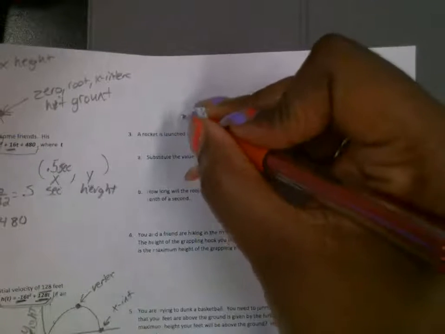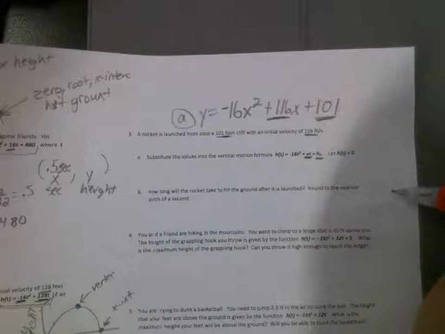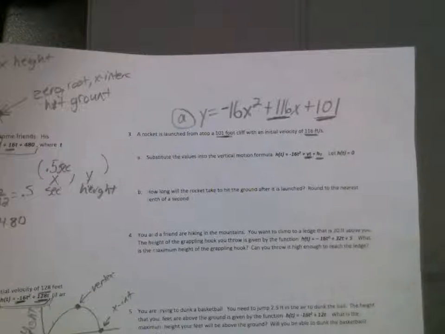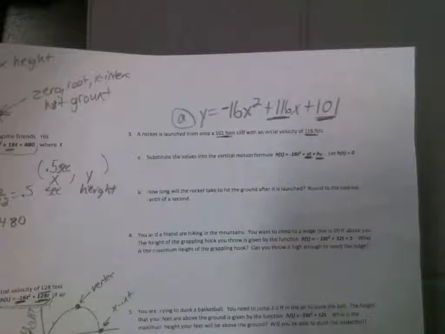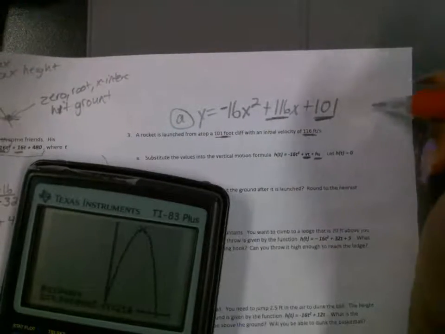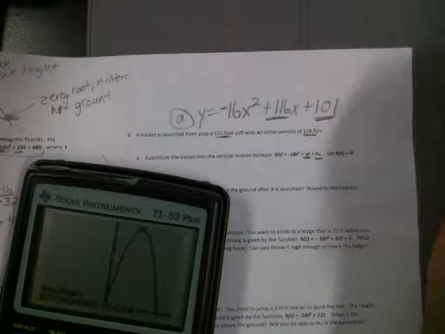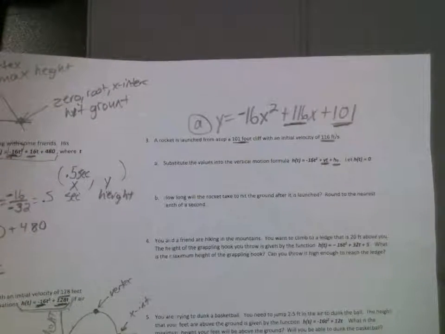All right, so this is A. B, how long does it take for the rocket to hit the ground after it is launched? So what did you do to figure out how long it took for it to hit the ground? What'd you do? AOS? No, not AOS. AOS is the axis of symmetry, so that's going to tell you the x value of the vertex, the highest point. So somebody else want to tell me, how do you figure out how long it took for it to hit the ground? What are they asking for? Yes, 0. They're asking for one of the zeros where it hit the ground.